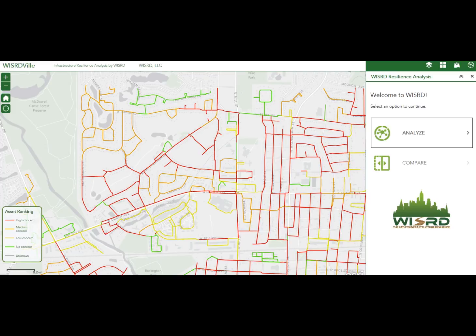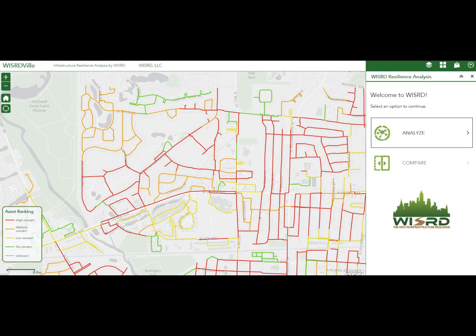What we're trying to highlight are vulnerabilities of each system. So this is why the legend on the bottom left goes to this simple four-color matrix of red being high concern, orange being medium concern, yellow being low, and green being no concern or relatively new. And for water, this is based primarily on the age of the pipe. So once it approaches or exceeds design life, it goes from orange to red. We can also look at material type and maintenance records.